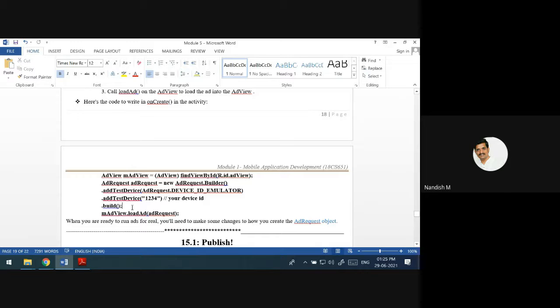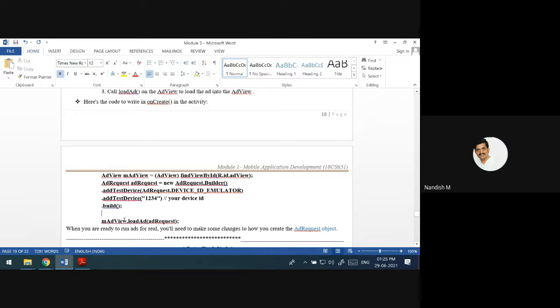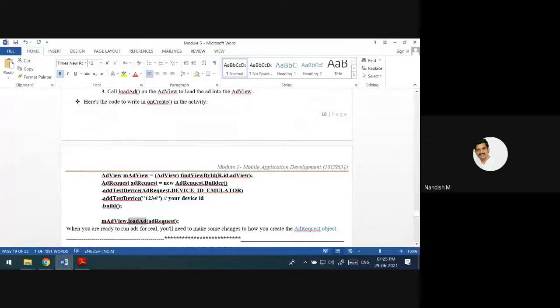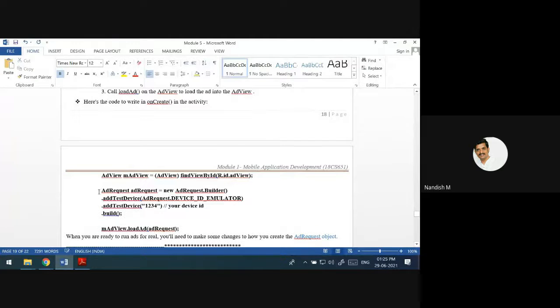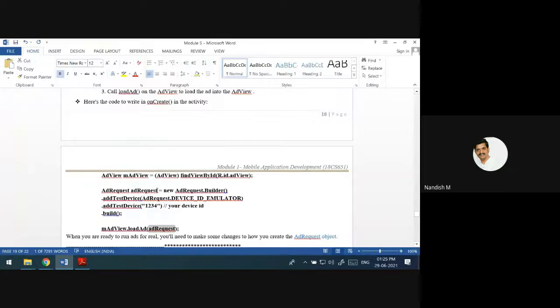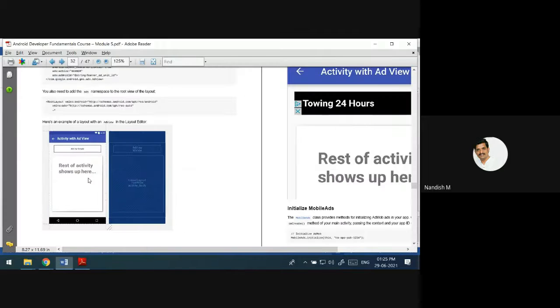Now see, this is the layout. Inside this box, loadAd means inside this ad request, some ad is going to be displayed. This is how you are going to test any ads that will be displayed inside this box.